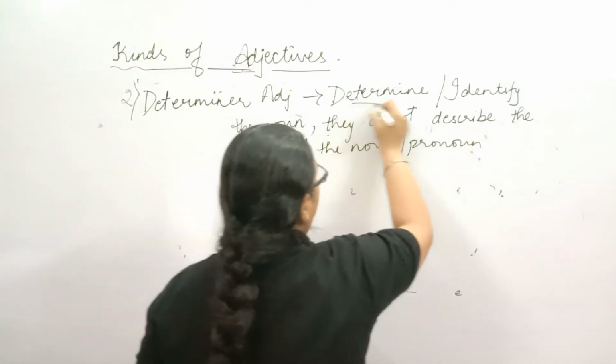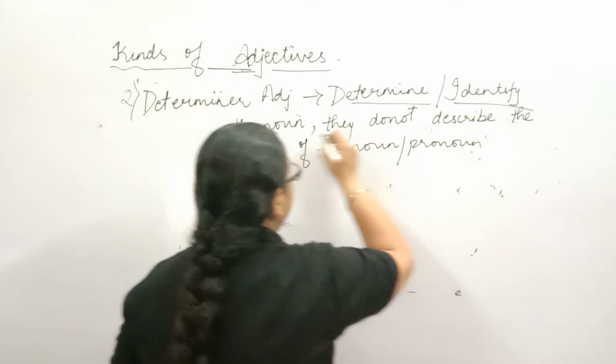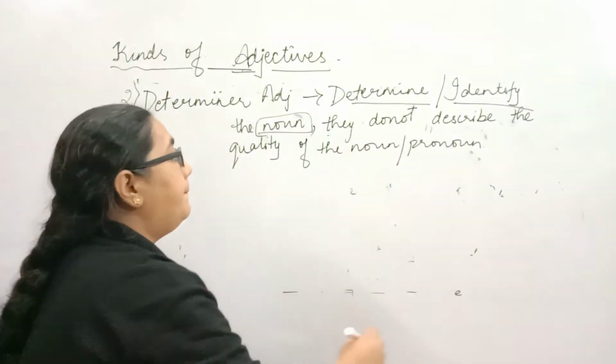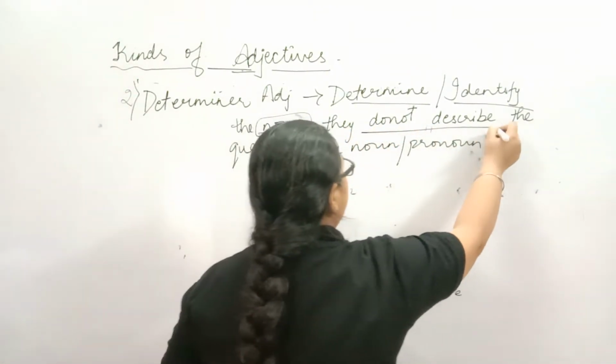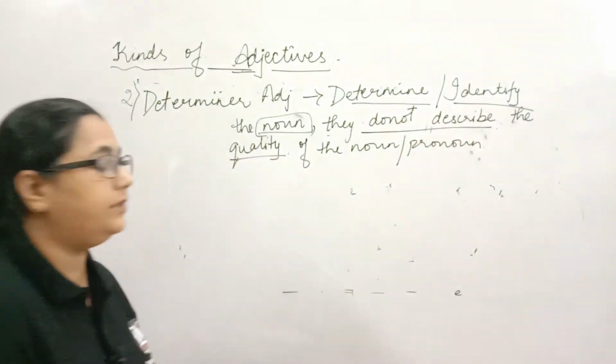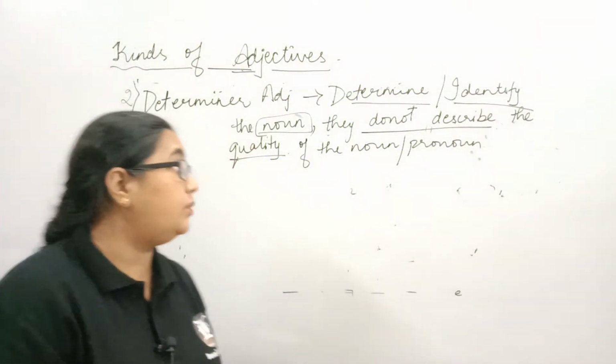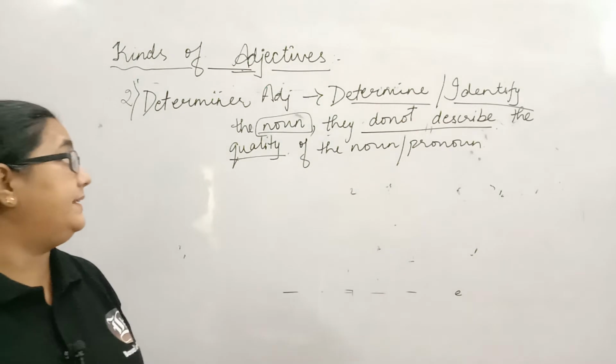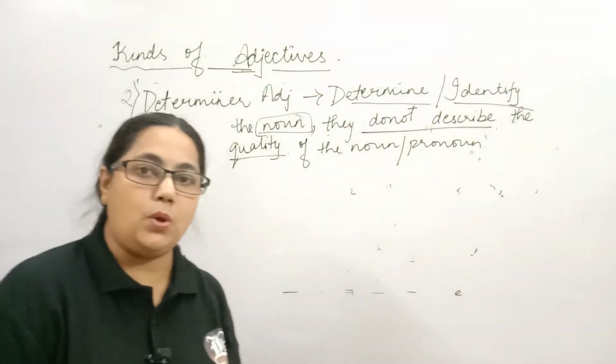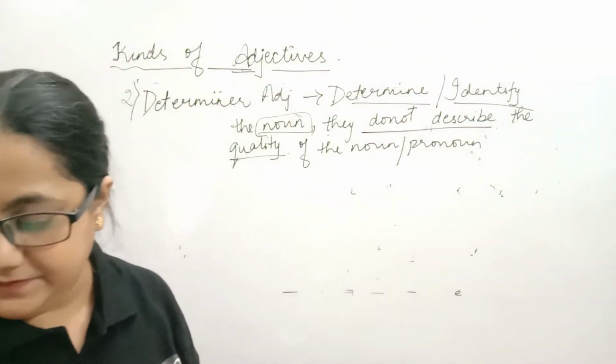They simply identify or determine the noun or a pronoun, but they do not describe the quality of the noun. So the words that determine or identify the noun are called determiner adjectives.